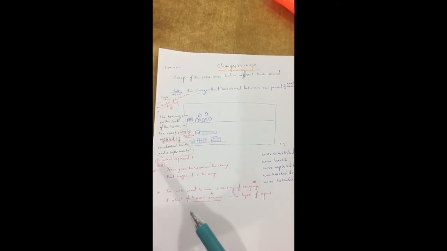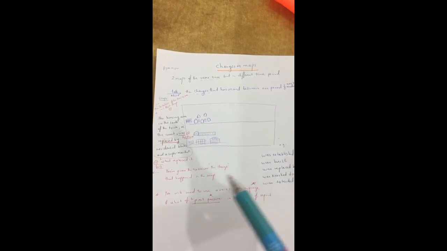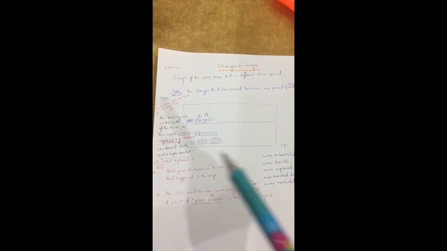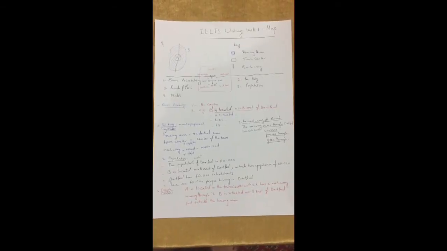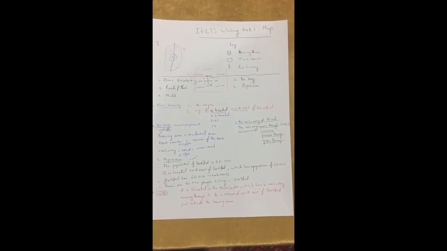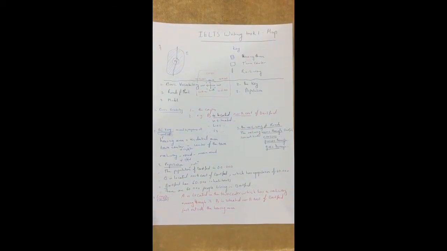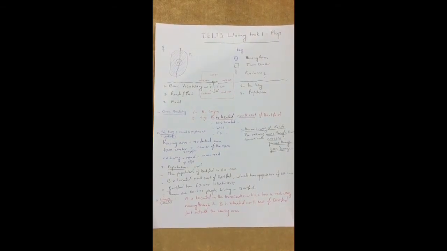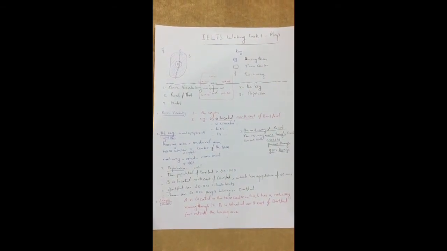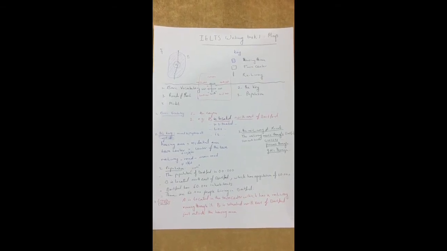In this type of map, you will need to use a variety of language, as we said, and also a variety of past passive. This is a summary of IELTS Writing Task 1, the map. First, the basic vocabulary. Second, the key. Third, roads and rails. Fourth, population. Fifth, the model.